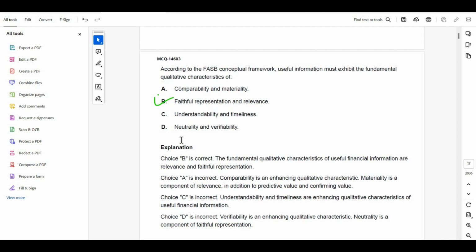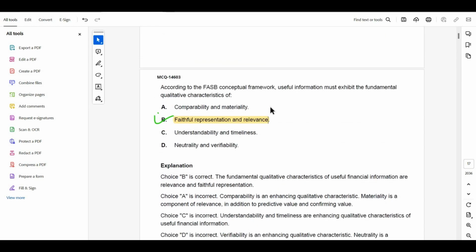According to the FASB conceptual framework, useful information must exhibit the fundamental qualitative characteristics. What is the meaning of qualitative and what is the meaning of quantitative? Quantitative means which can be measured in money, and qualitative means which cannot be measured in money. So faithful representation and relevance are the 2 things which cannot be measured in money and which have been spoken about in FASB.